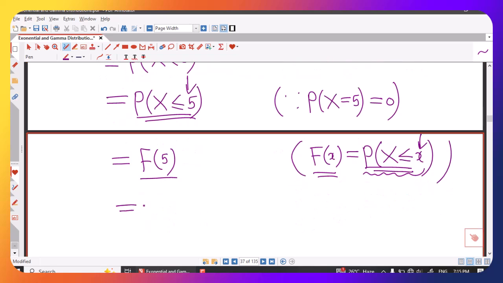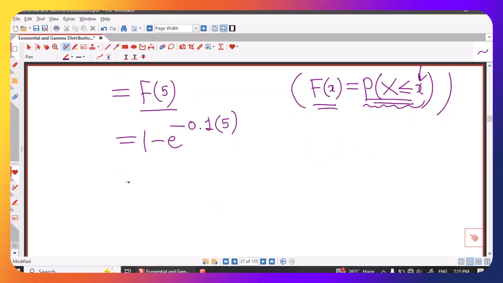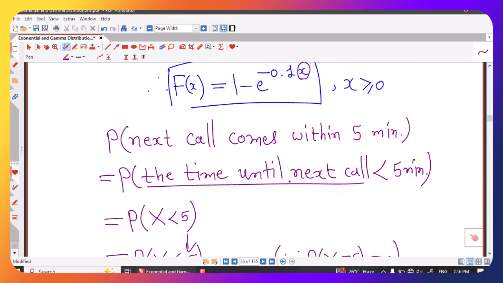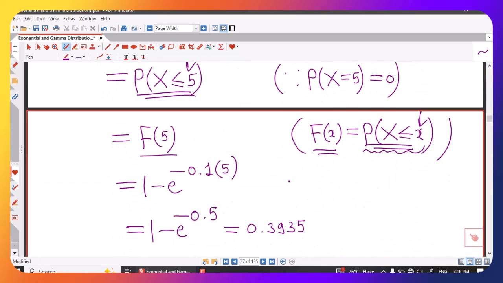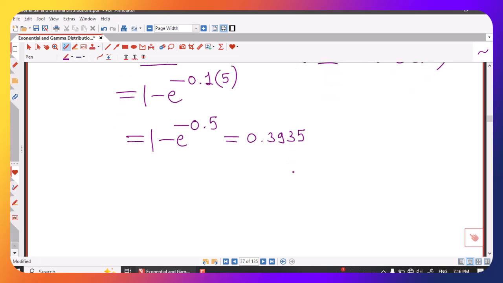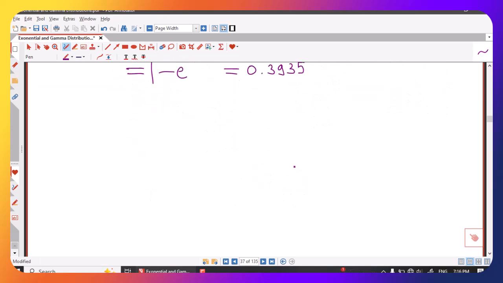So this will give me 1 minus e raised to minus 0.1 into 5, that is e raised to minus 0.5, and using a scientific calculator up to 4 decimal places I find that this is equal to 0.3935. So in this way I can use CDF to calculate probabilities related to exponential distribution.